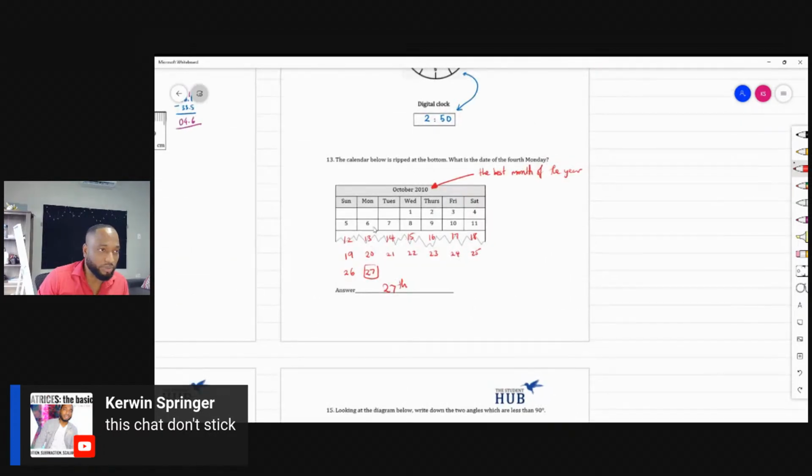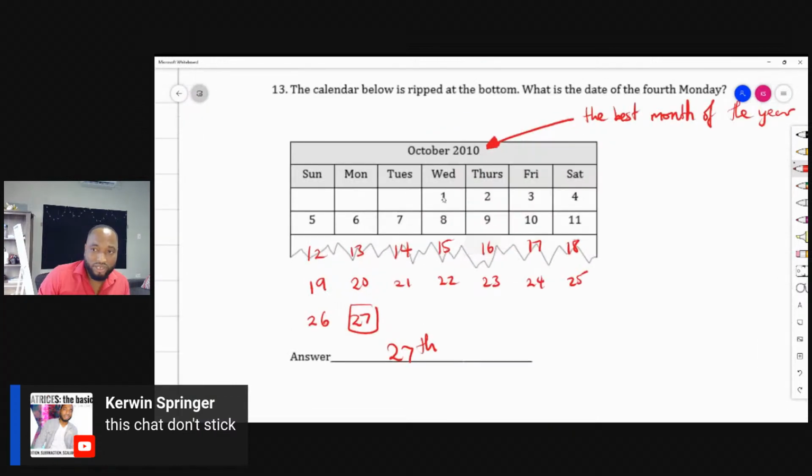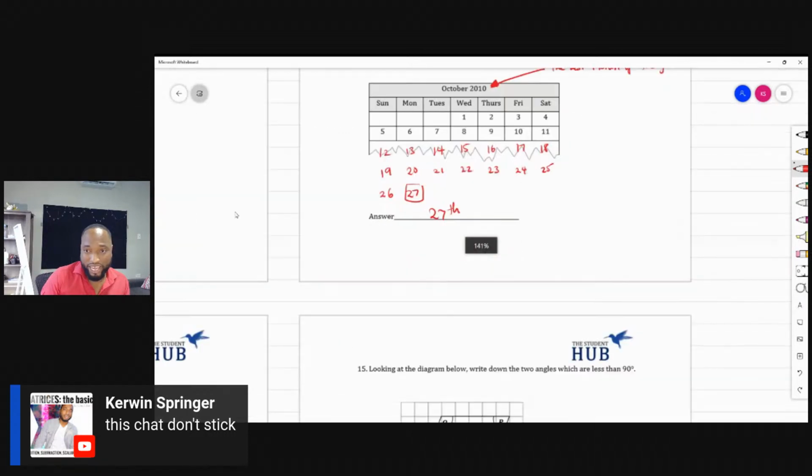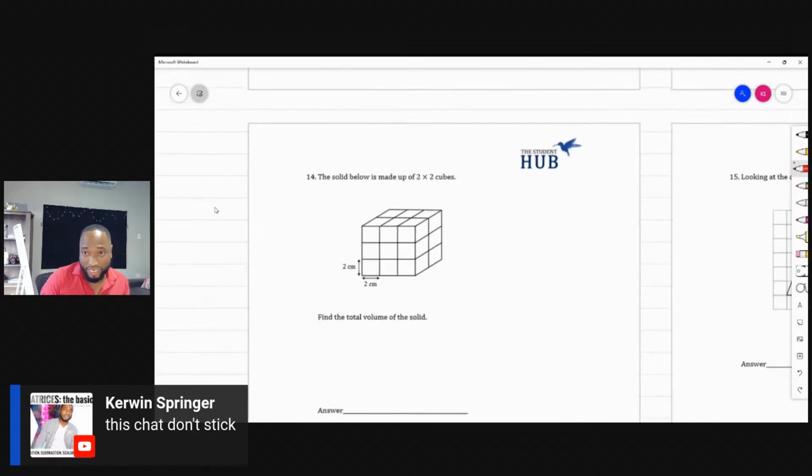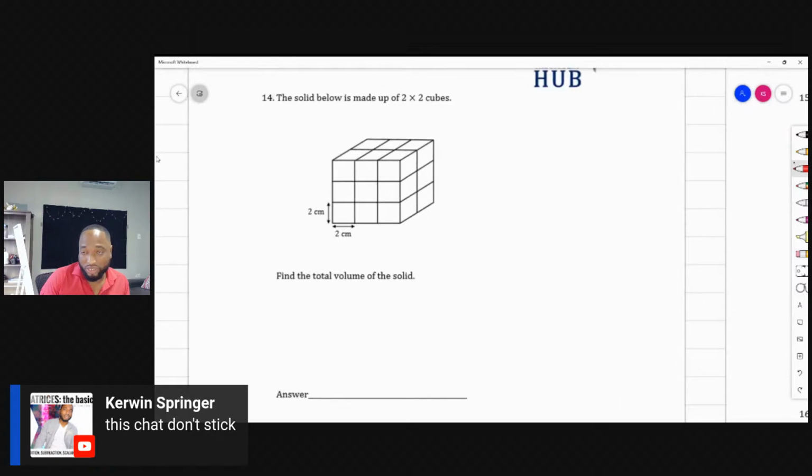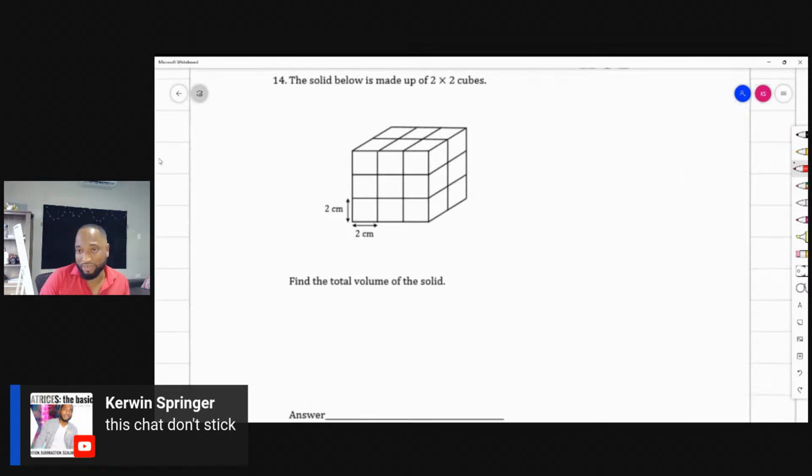But pay attention to this, people. The calendar only has 7 days in it. 1, 2, 3, 4, 5, 6, 7. When they rip the calendar, you just continue numbering in order. And pay attention. Don't go and put the 6th and 13th and lose silly marks if they're asking for the 4th Monday. They could ask you for anything. What's the 3rd Friday? What is the last day of the month? And if they ask you the last day of the month, you need to know how many days are in each month. You all know that? Type Y in the chat if you know how many days are in each month of the year, without looking at the back of your book.